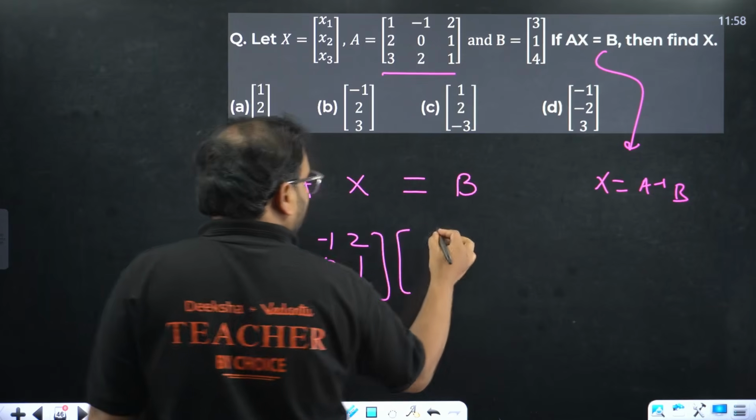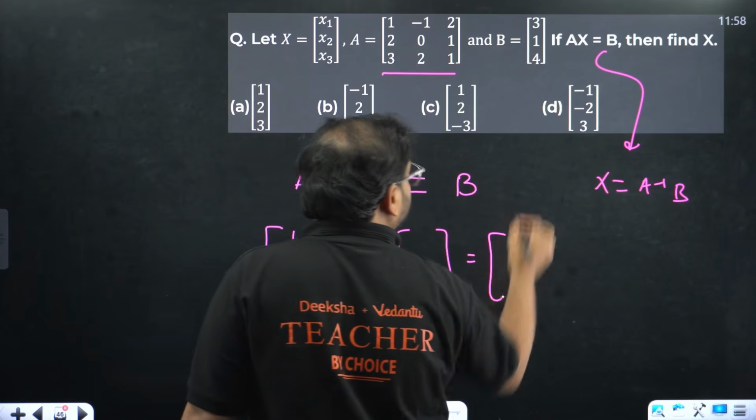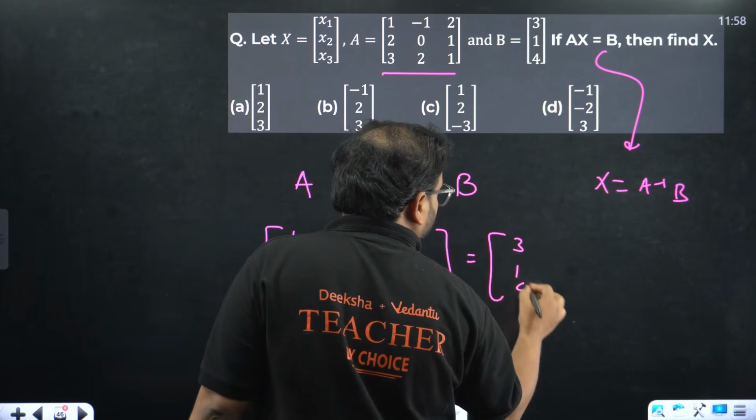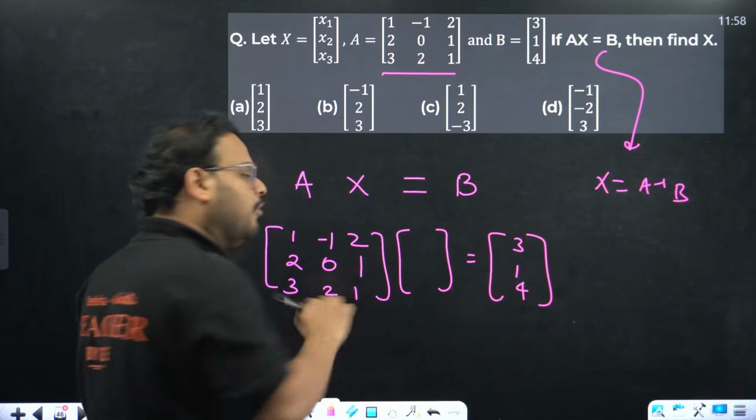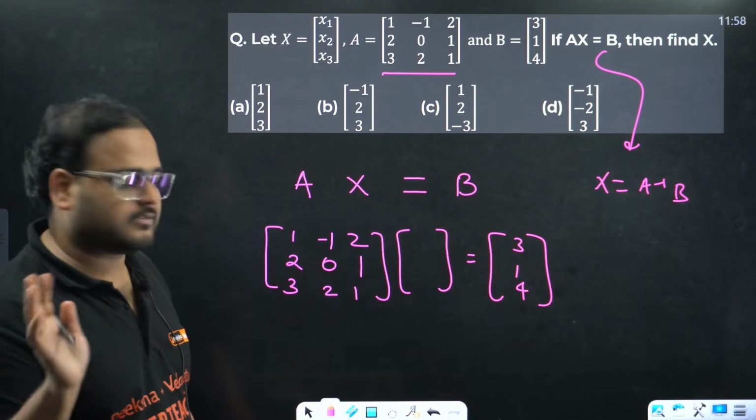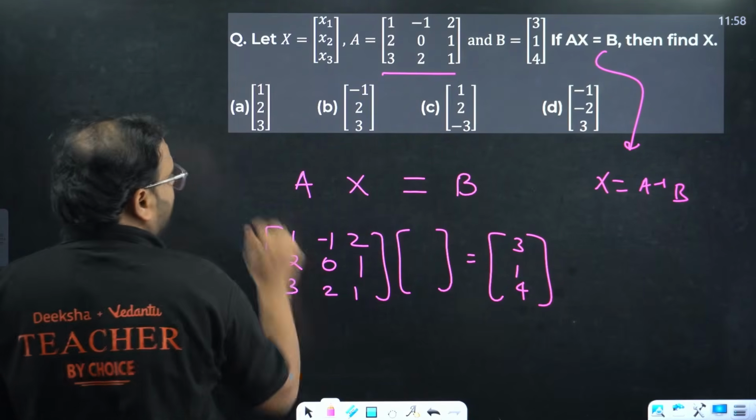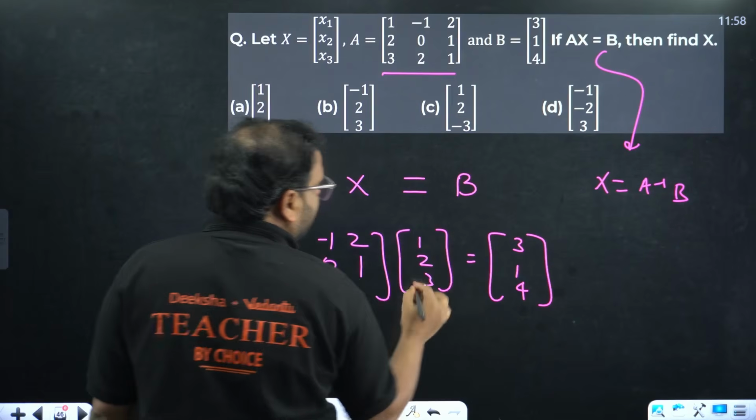What we multiply here should give the answer B, which is 3, 1, 4. Don't check all the elements, just check the first one. Let's try the 1, 2, 3 over here.